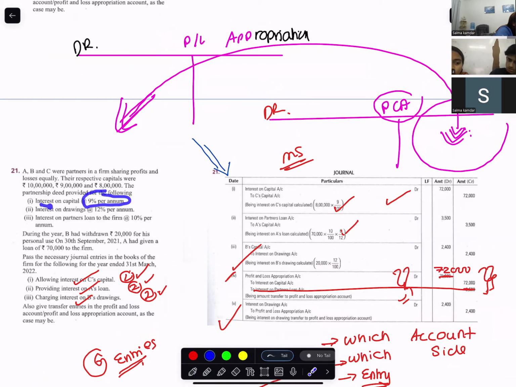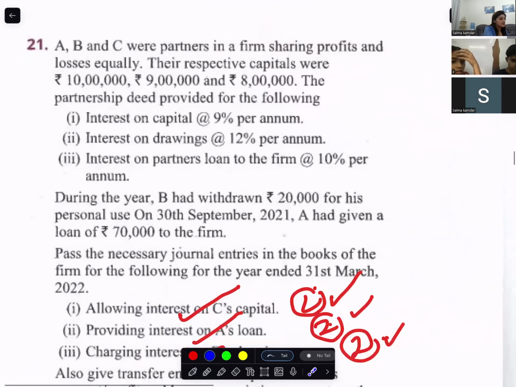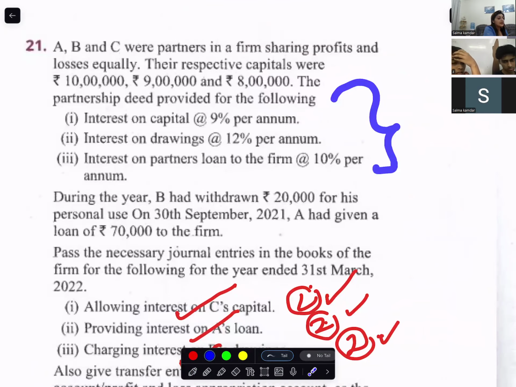But how will we know it's 9? They have given us, now there is no deed. They have decided between themselves. In the question they have given us, they have decided and they have made a partnership deed. So there is no absence of deed, right?